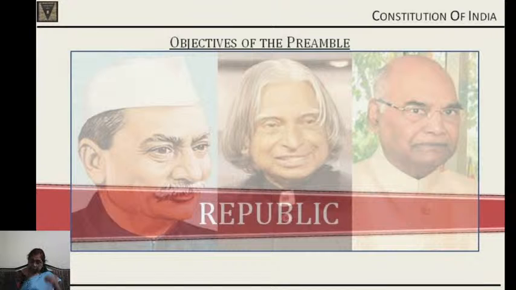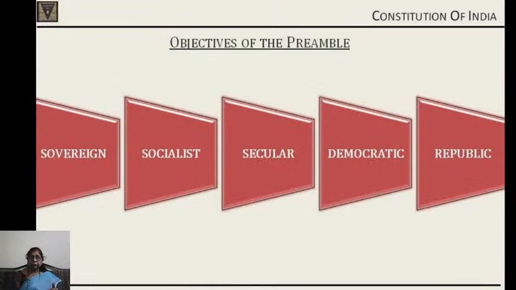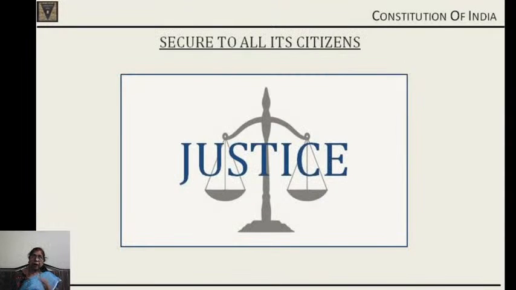Let us go to the other objectives. Now, see, when we bring together all this, India is a sovereign, socialist, secular, democratic republic, and to secure to all its citizens. What are we going to secure to all the citizens of India? First of all, justice. Now, what is justice? Securing justice, what do we mean by that? So justice means not treating everyone equally.